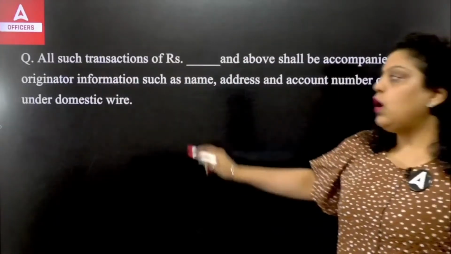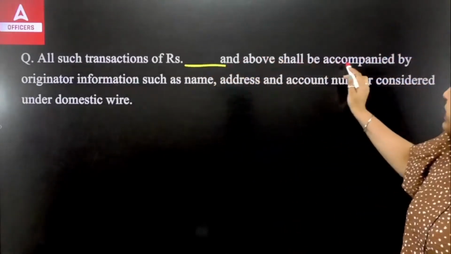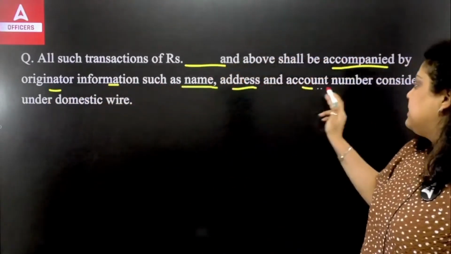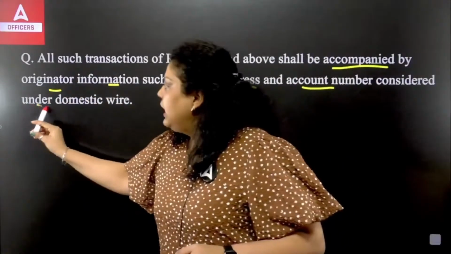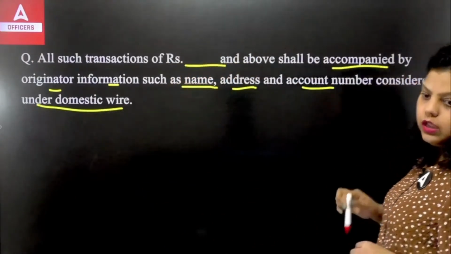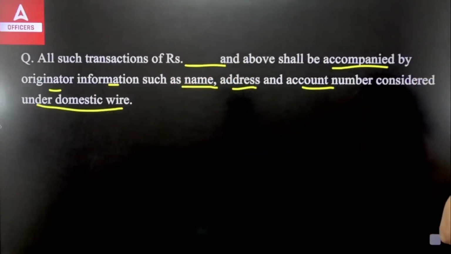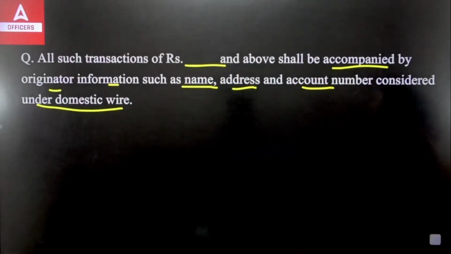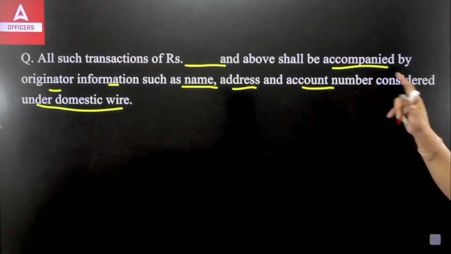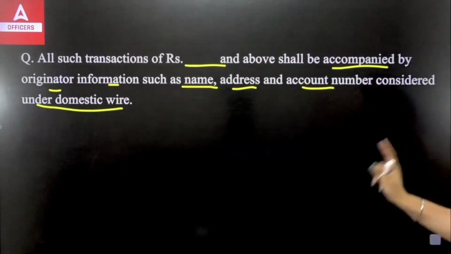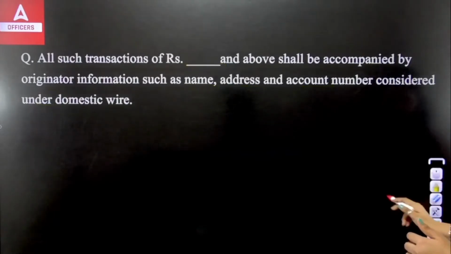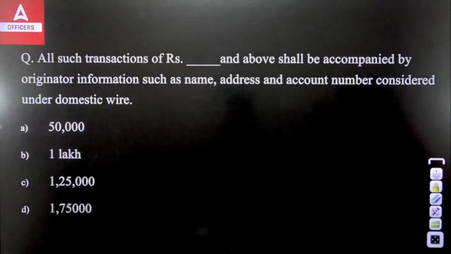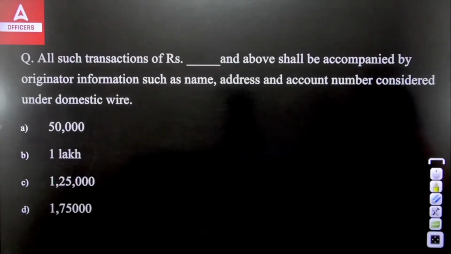All such transactions of dash rupees and above shall be accompanied by the originator information such as the name, address, account number, considered under domestic wire. We are talking about transactions of a certain amount that should be accompanied by the originator information. So what amount is it? Is it 50,000? Is it 1 lakh? Is it 1,25,000? Is it 1,75,000?